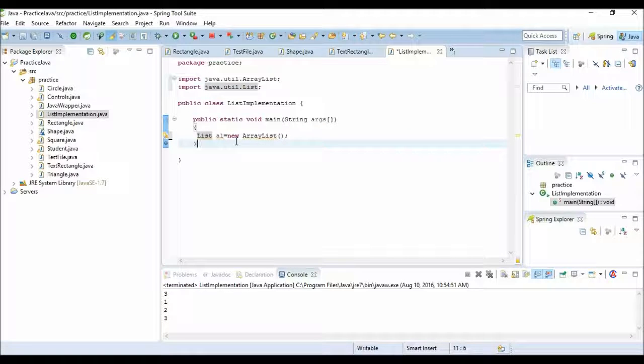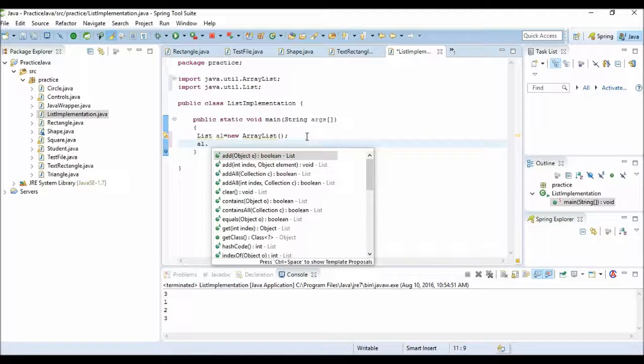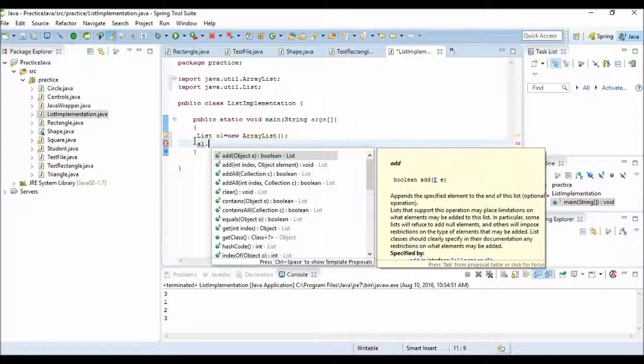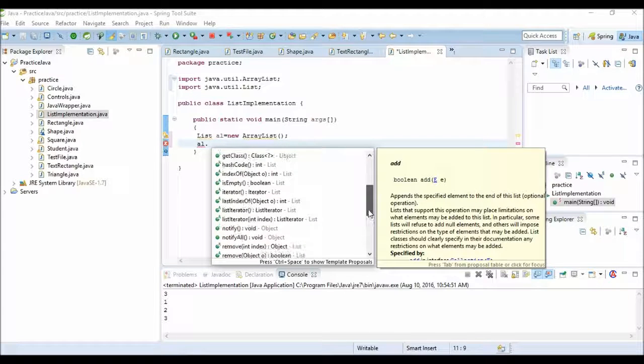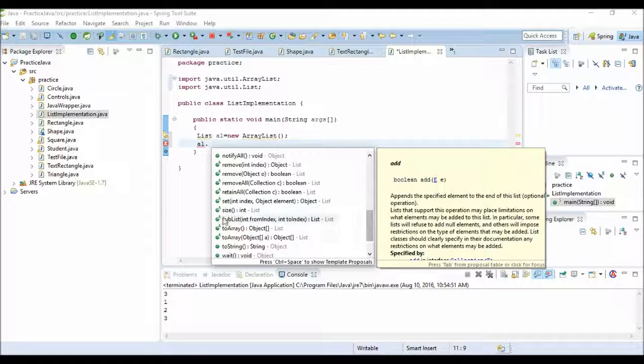Now after we have created a list object, we need to add to it. The list interface provides a lot of functions like adding, removing, hashCode, which we will discuss later on, and size also. There are a lot of functions which are provided by it.